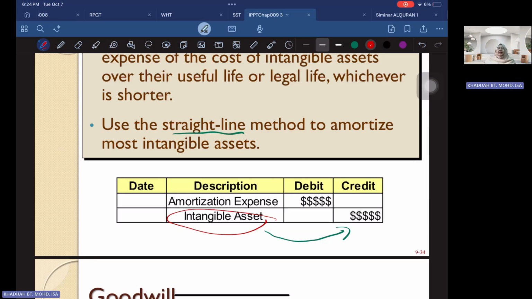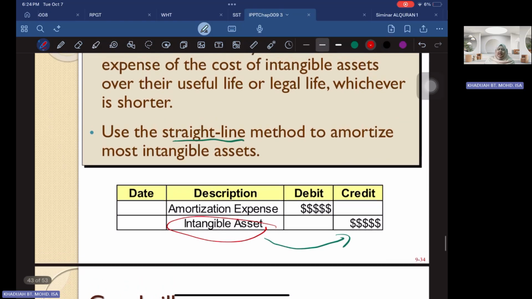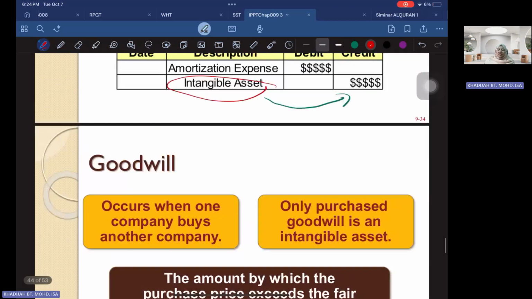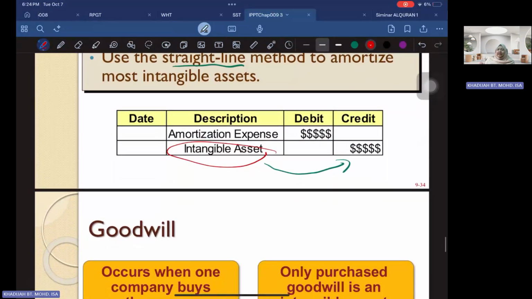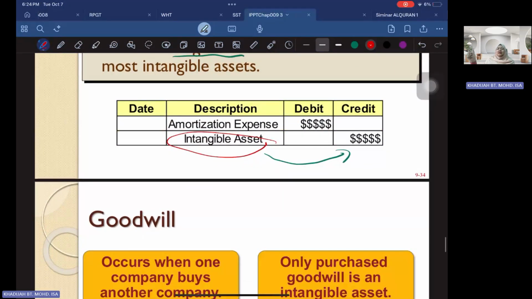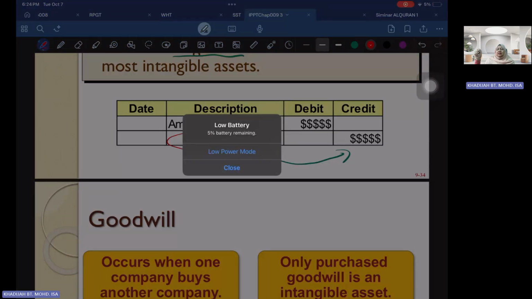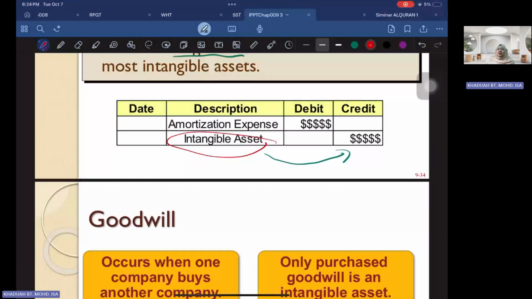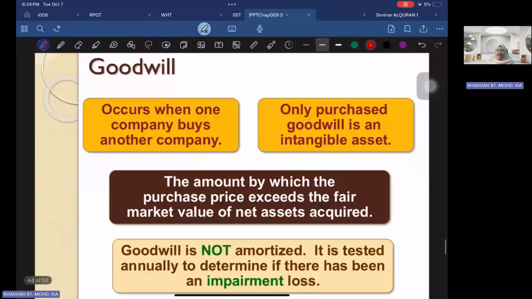The account is expensed to amortization expense, but also reduces your intangible asset. So when you first purchase, you purchase a certain amount, and then over time the value of the intangible asset will be reduced on a year-to-year basis, because the cost of amortization is allocated directly to the intangible asset.